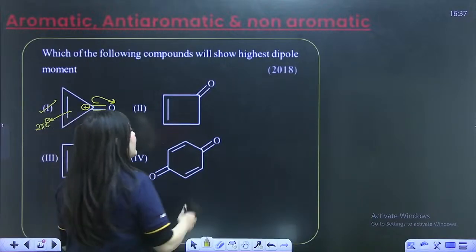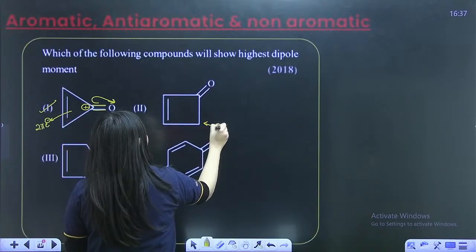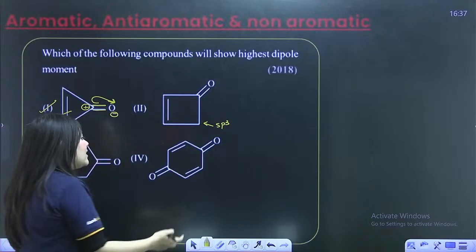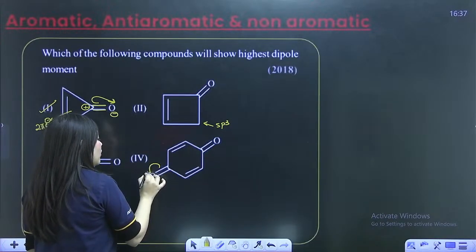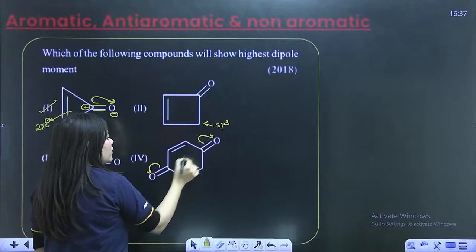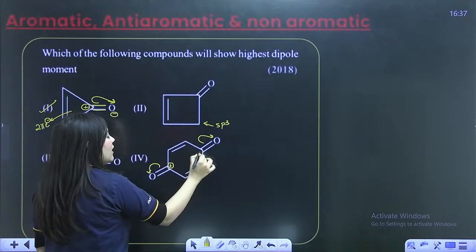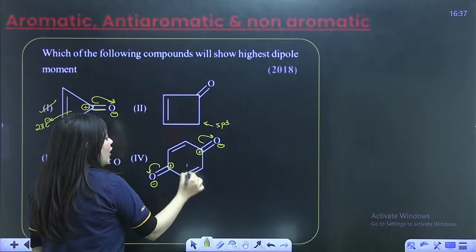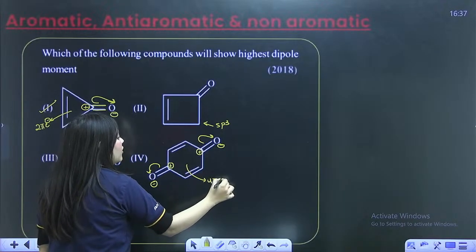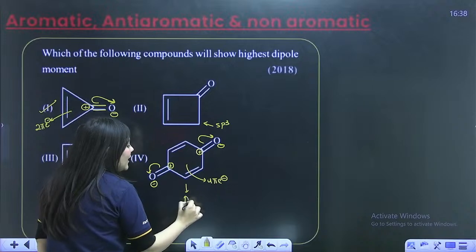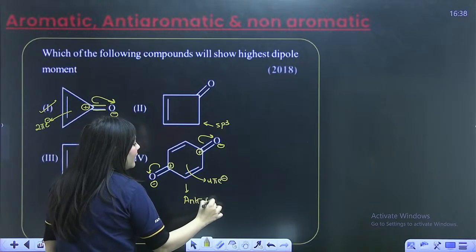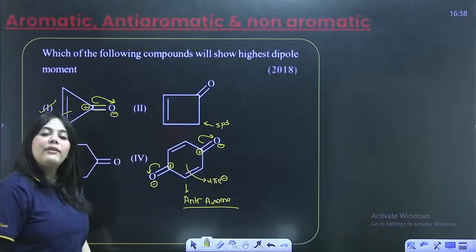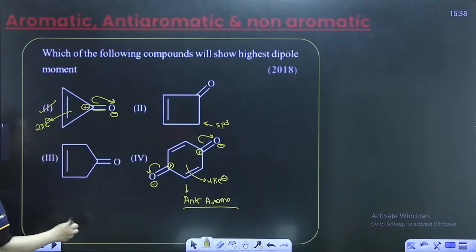And none of these other things are aromatic. Why? Because this is obviously sp3 hybridized, cannot be aromatic. Once again, look at these compounds. Even if I give its electrons to here, give the electrons to here, so this will get a positive charge. This will get a positive charge, this gets a negative charge, this gets a negative charge. Now this becomes a 4 pi electron system, which is an anti-aromatic system, which is very, very unstable, right? Hence, it will never ever form.